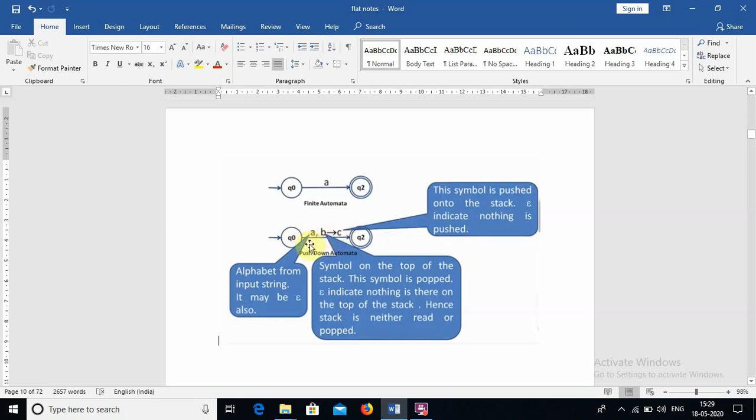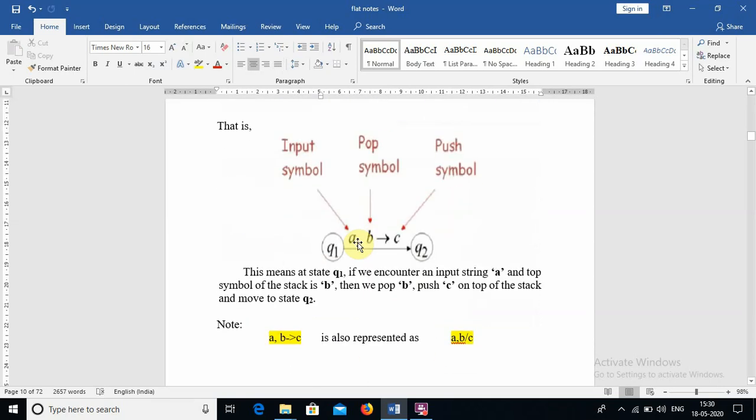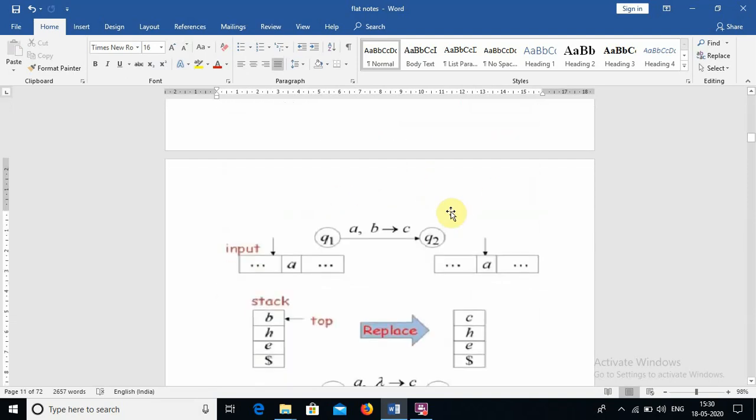Okay, so this is very important. If you find anywhere a comma b to c, which means a is part of the input, b is nothing but the stack variable which is already in the stack, that should be popped first, and c means the variable should be pushed into the stack after popping b. Okay, so this is the main concept here. So input symbol, pop symbol, and push symbol, you have to remember this.